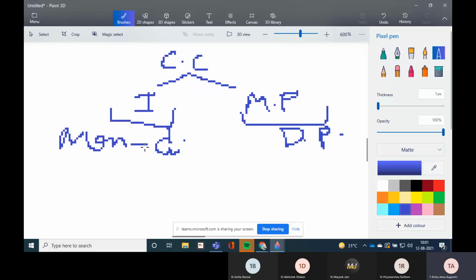Since interphase is a non-dividing phase, we can say it is a resting phase, but we cannot say it is totally a resting phase. It is quite active. Why? Because in interphase, some protein synthesis and synthesis of RNA and DNA are taking place.